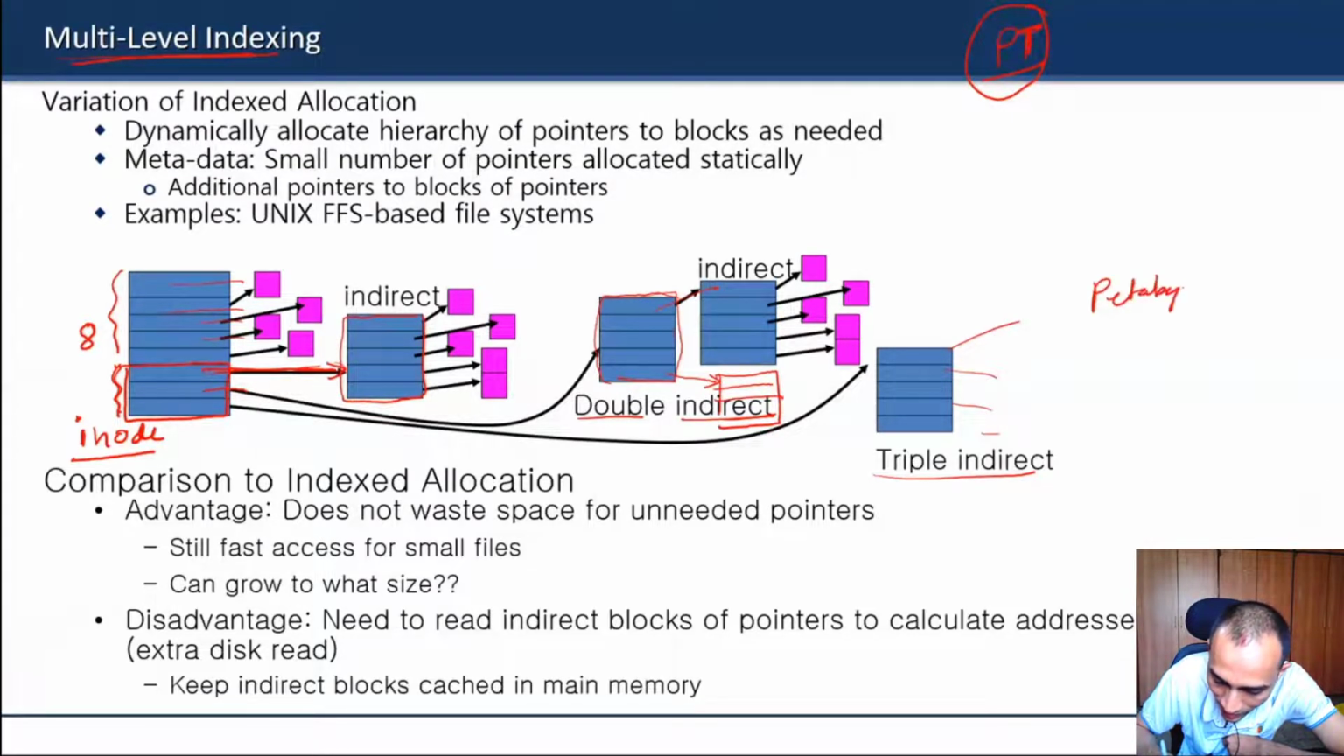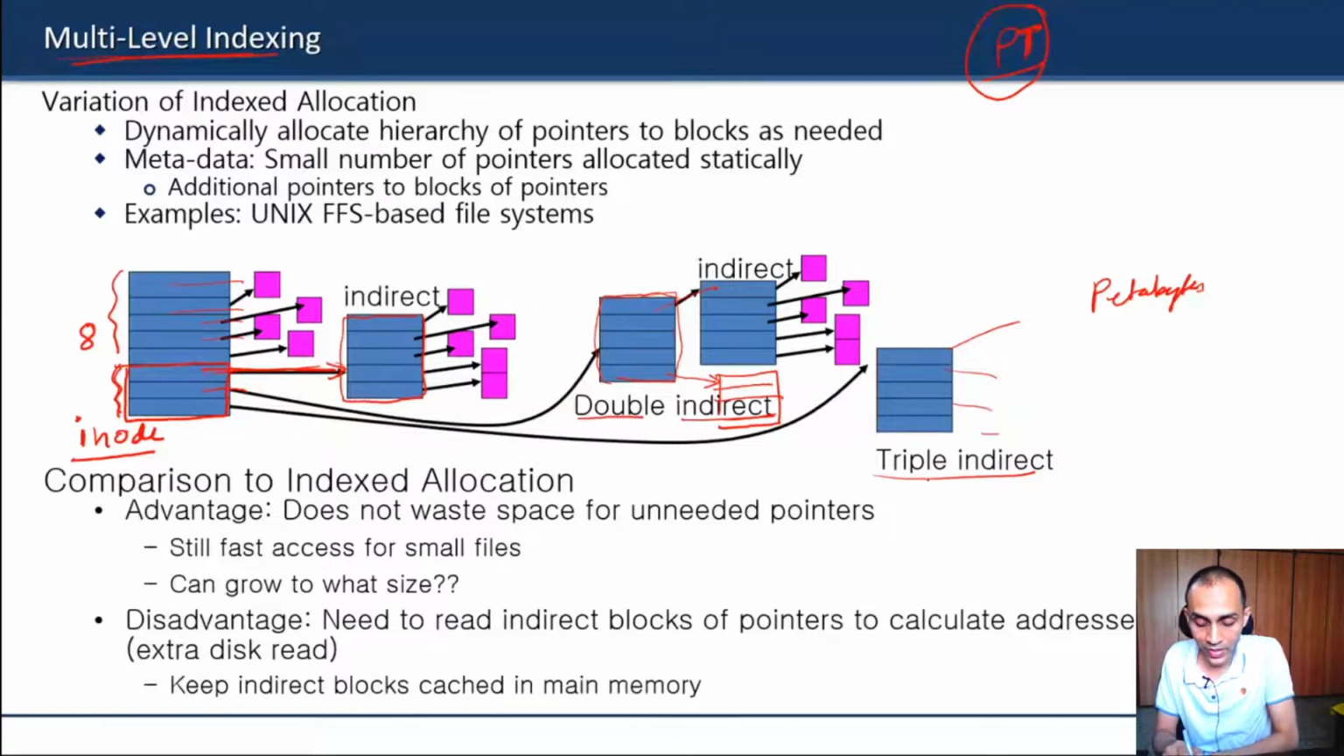of file. Of course, there is a limit, and I don't know in the future, after 10, 15, 20 years, how much file sizes we may be dealing with. But of course, most of the files don't even need to go to double level of indirection. Most of them will suffice with the direct pointers and maybe one level of indirection.